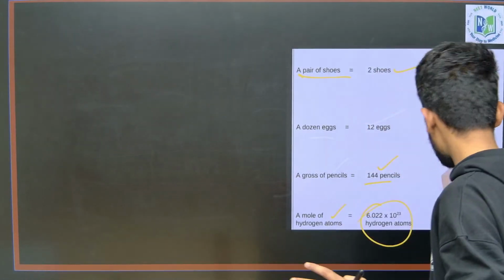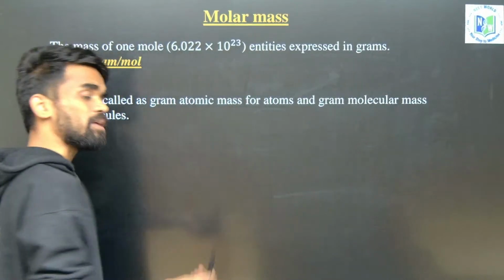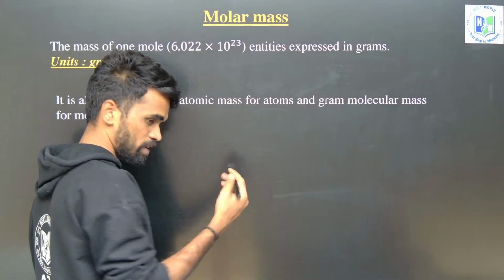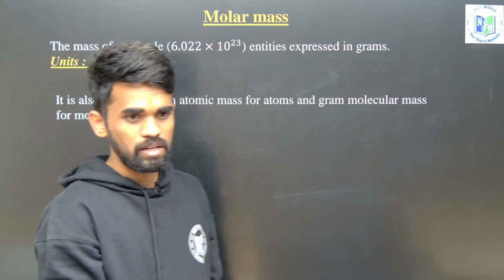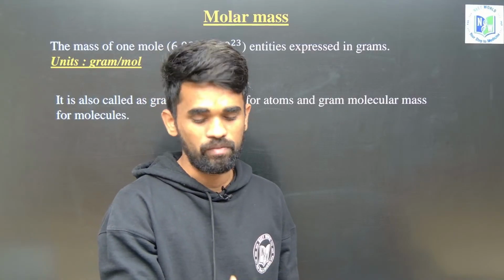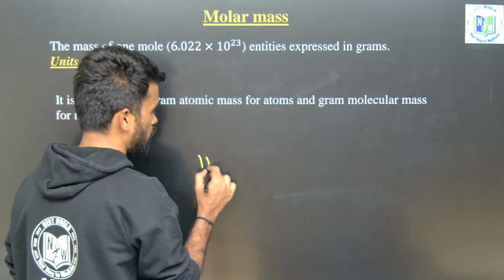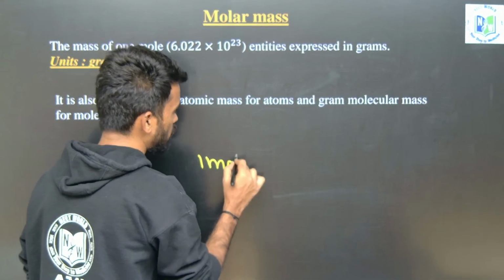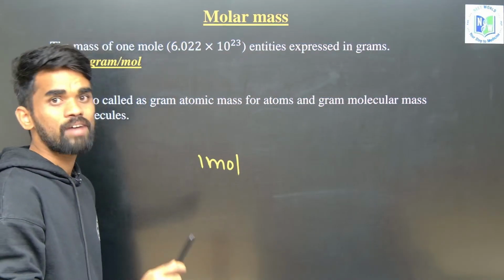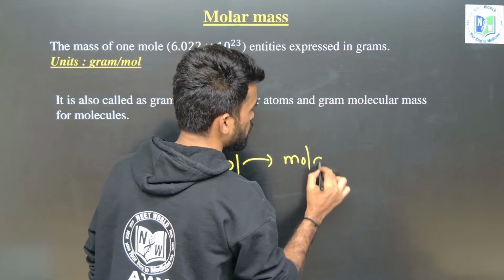Hope it is clear. Now let us also see, every substance has some mass, right? Like for example eggs or whatever we are saying in our daily life, everything has some weight, mass. Here we discussed about 1 mole. Whenever we say 1 mole of a substance, the weight of 1 mole of that substance is considered to be its molar mass. So what do we mean by molar mass?